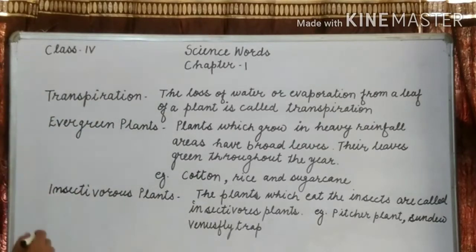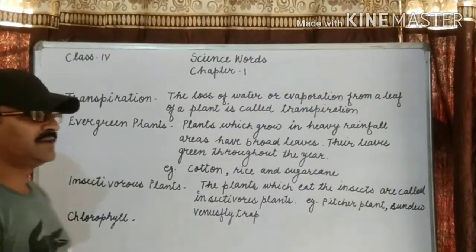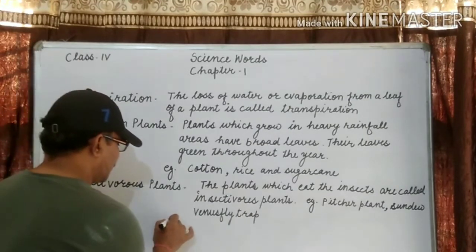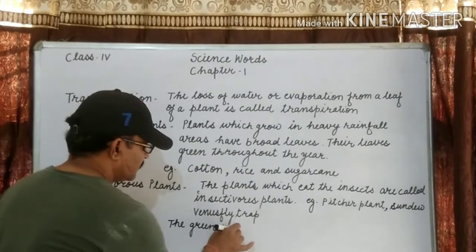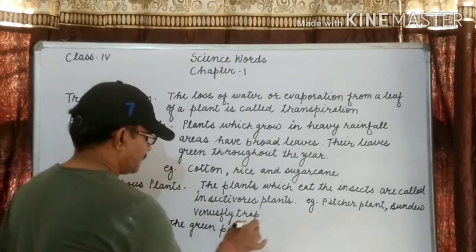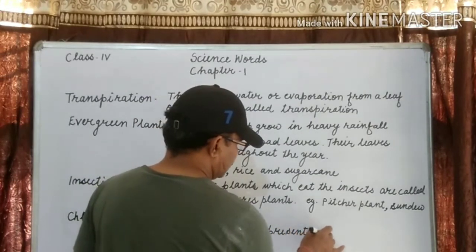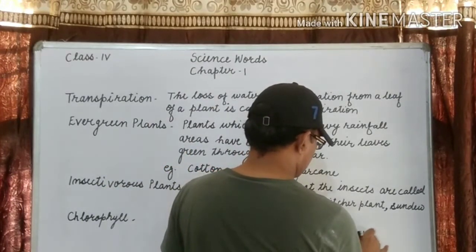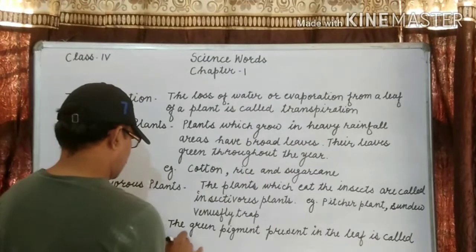Next is chlorophyll. Chlorophyll, the green pigment present in the leaves, is called chlorophyll.